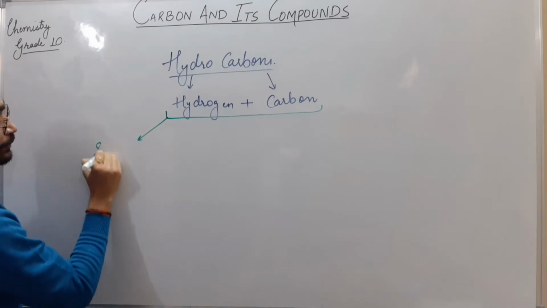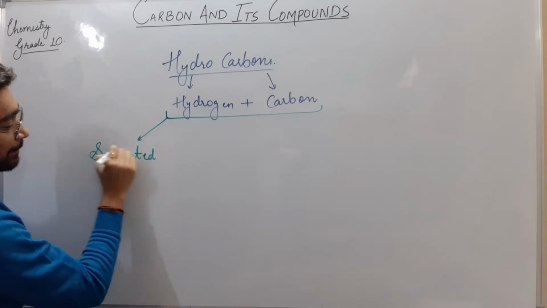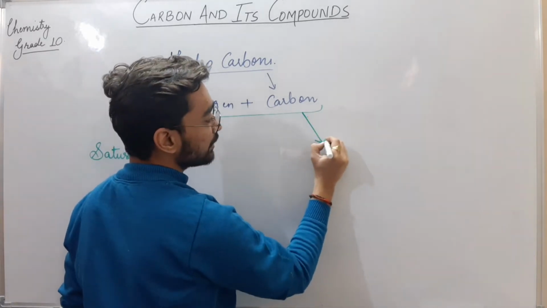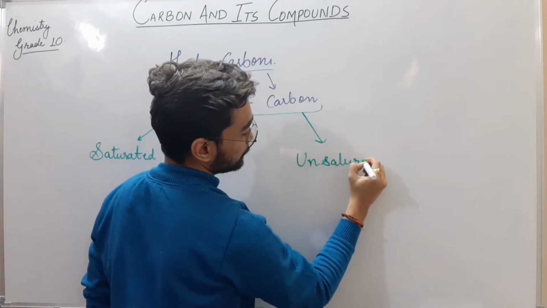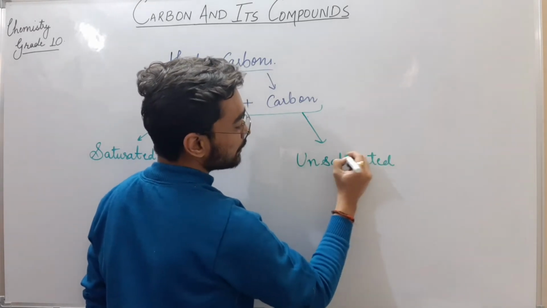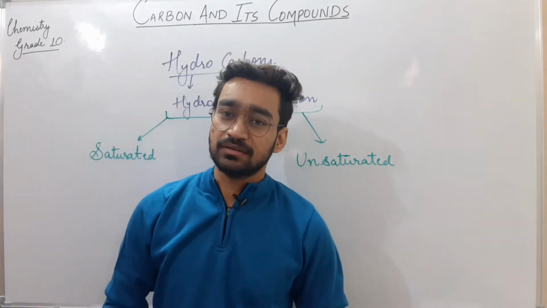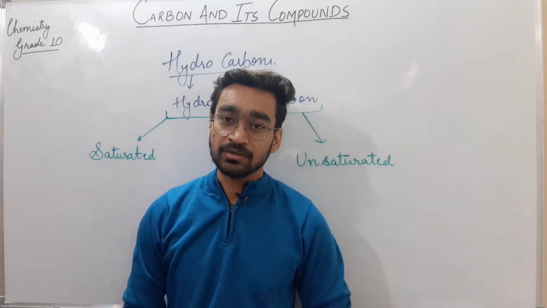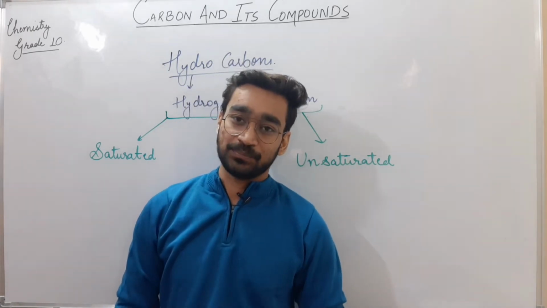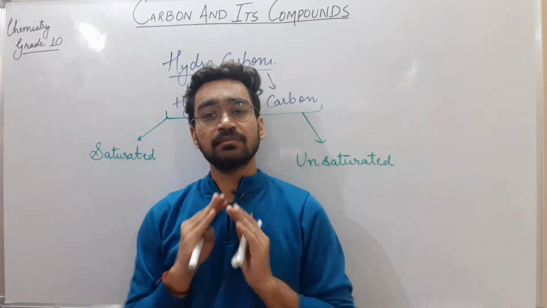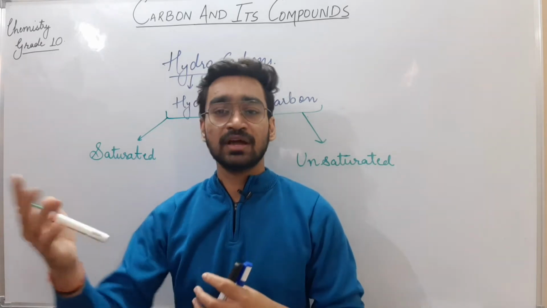First one is saturated and second one is unsaturated. Saturated hydrocarbons and unsaturated hydrocarbons. What does it mean? Saturated hydrocarbons are those hydrocarbons which have only single bonds in them. Means the carbon has completed all its four valencies, it has made four bonds with other atoms.